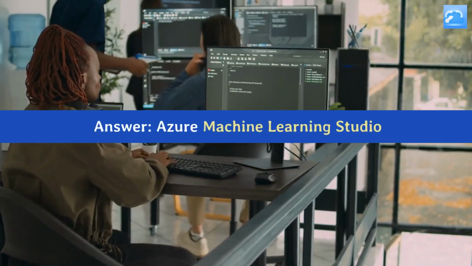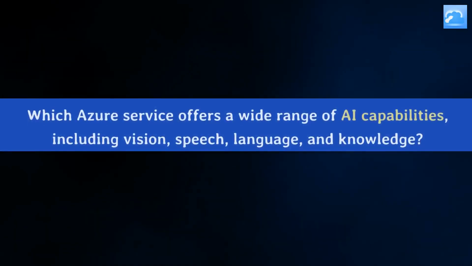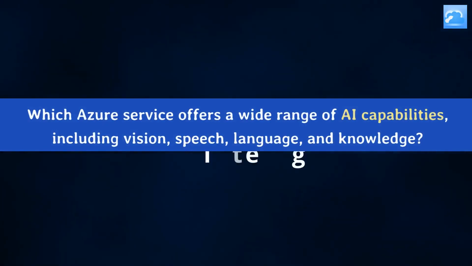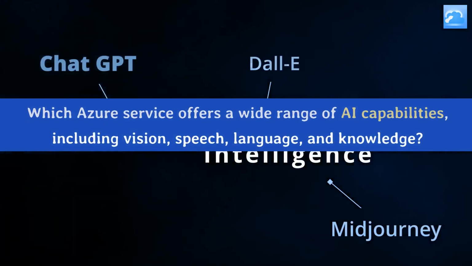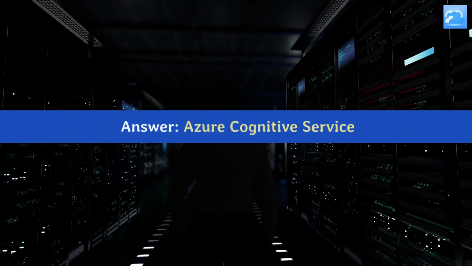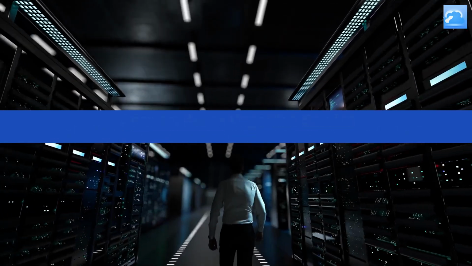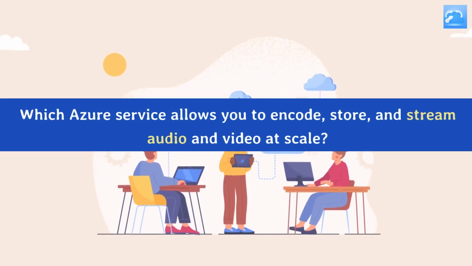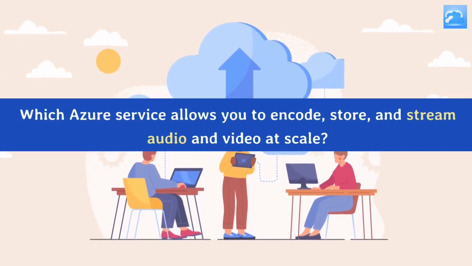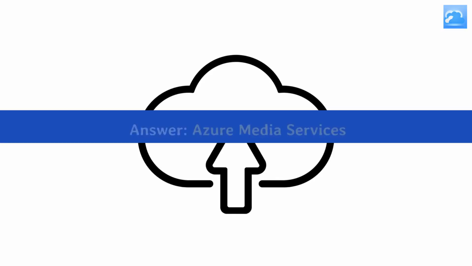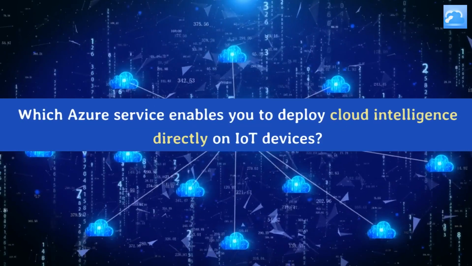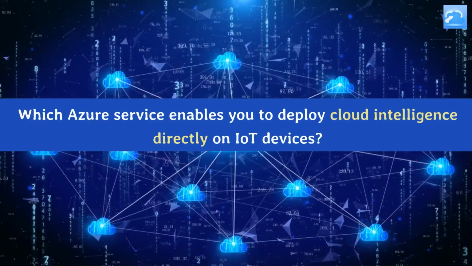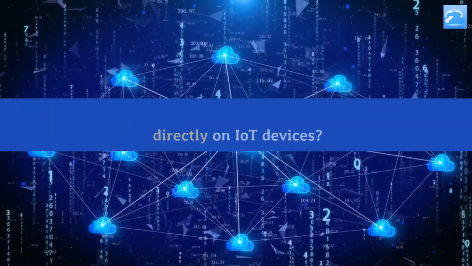Answer: Azure Machine Learning Studio. Which Azure service offers a wide range of AI capabilities, including vision, speech, language, and knowledge? Answer: Azure Cognitive Services. Which Azure service allows you to encode, store, and stream audio and video at scale? Answer: Azure Media Services. Which Azure service enables you to deploy cloud intelligence directly on IoT devices?